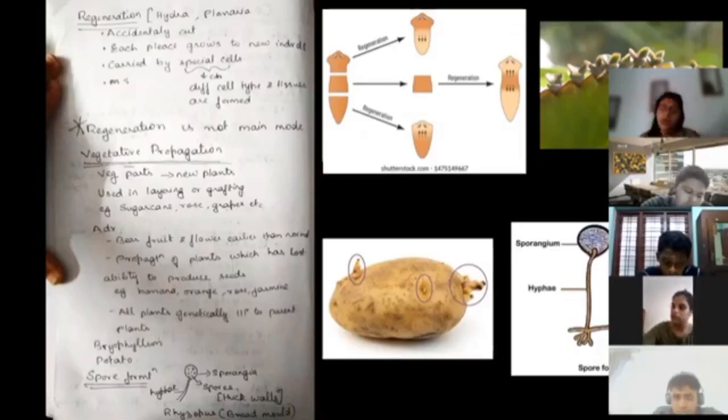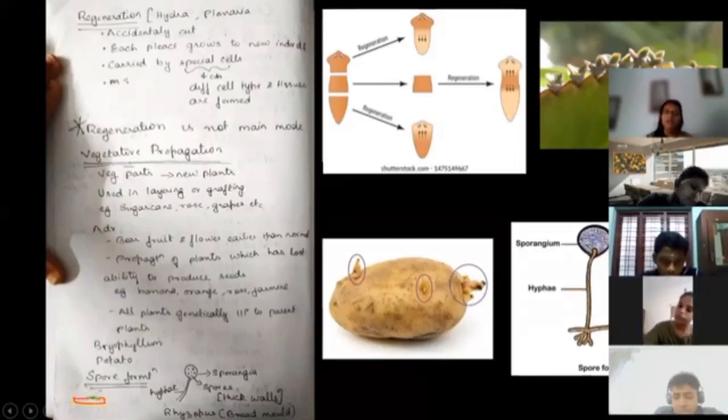That's it. So coming to the next mode, which is spore formation. Spore formation, spores. Okay, let's see. So say, consider a bread is there. Okay, my bread is yellow in color. Let's put a red color bread. Okay, say a bread is there. There will be some things, a greenish color substance, a blackish color substance, which actually we see in the bread, which is kept in a wet and humid condition. What is it? It might be a fungus.